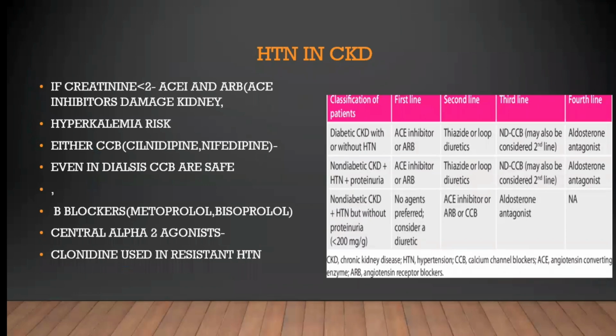Hypertension in CKD. If creatinine is less than 2, ACE inhibitors and ARBs are contraindicated. ACE inhibitors damage the kidney and there is risk of hyperkalemia with these ACE inhibitors. So we will avoid ACE inhibitors in CKD if creatinine is less than 2. We can give CCBs, either cilnidipine or nifedipine. Even in dialysis, CCBs are safer drugs. Beta blockers like metoprolol or bisoprolol we can give, and in resistant hypertension cases, central alpha 2 agonists like clonidine are used.